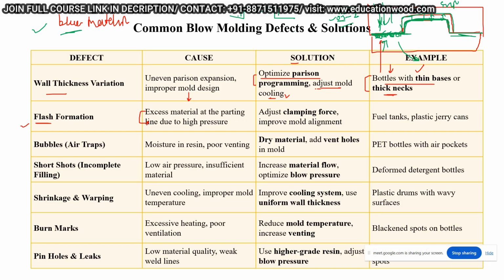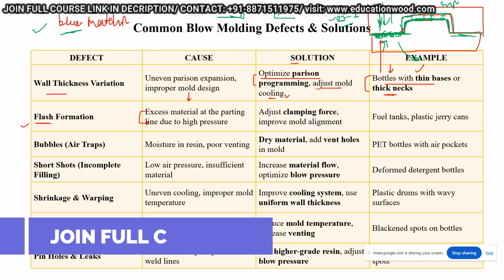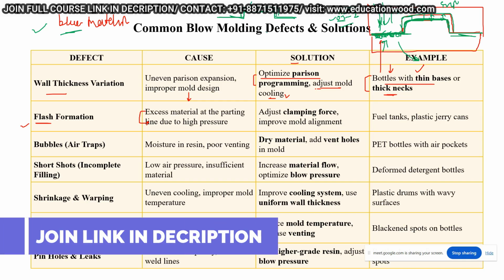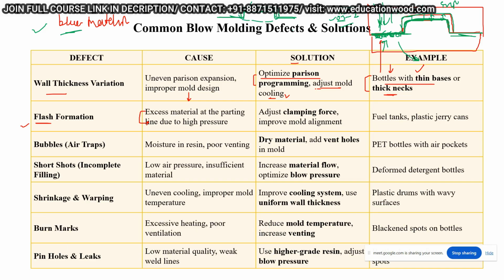If I'm painting the core with any type of paint or color, this section should not be matched with the cavity, right? So what I'm trying to see is that the core and cavity region are perfectly correct.